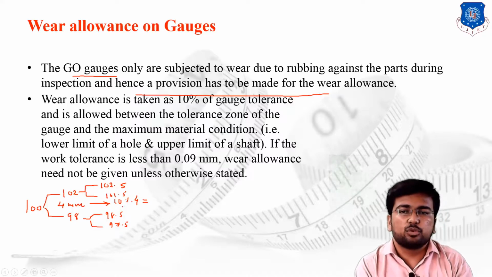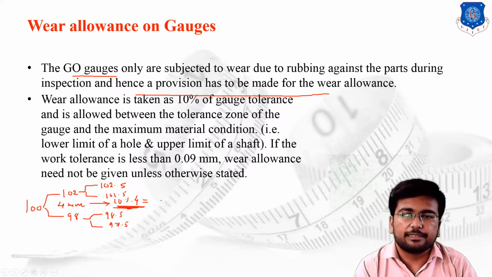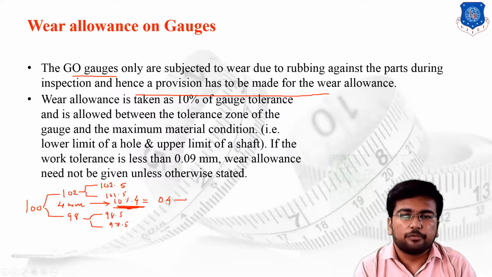So what we are supposed to do is accept that 10% of the given total tolerance will become the gauge tolerance. So I can say that 0.4 mm will be the gauge tolerance. So according to the 0.4 mm, we have two different dimensions, 102 and 98. So I can say that 102.4 and 101, let's say 0.4, so it becomes 6.